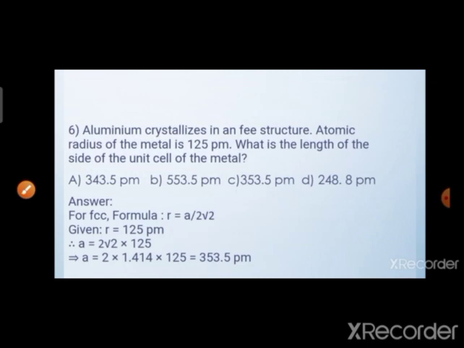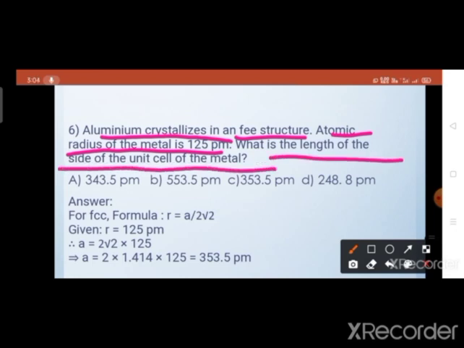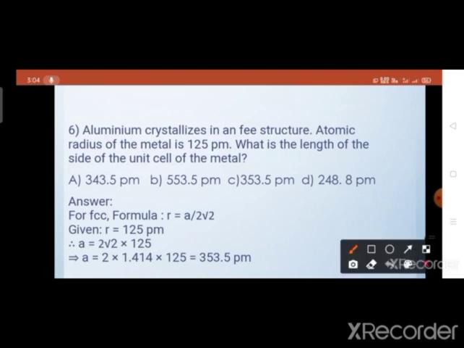Then question number 6: aluminium crystallizes in an FCC structure, and the atomic radius of the metal is 125 picometer. What is the length of the side of the unit cell of the metal? Here the length is given in picometer, so we have to calculate the length also in picometer unit.